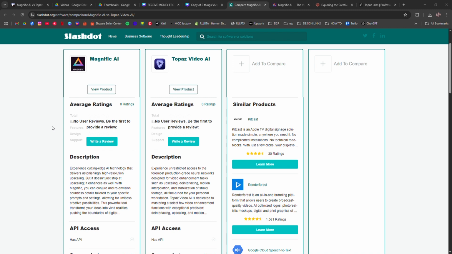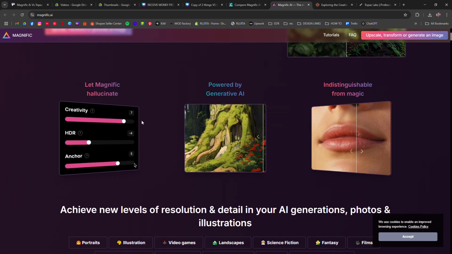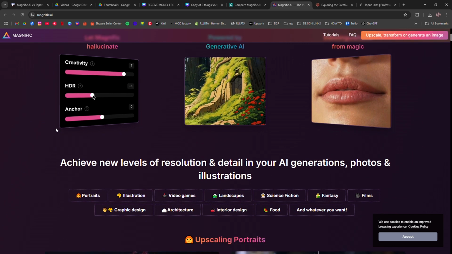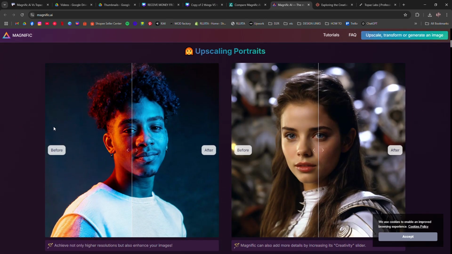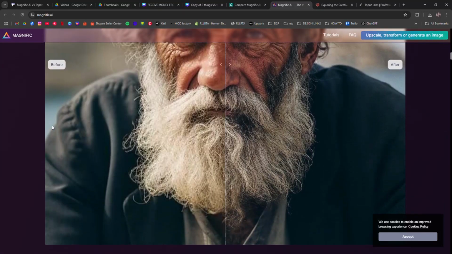Magnific AI is newer and more generative. It doesn't just upscale, it reimagines. It's ideal for digital artists or AI artists who want to enhance images in a stylized or creative way. You control sharpness, creativity, and detail, but it sometimes adds things that weren't in the original.